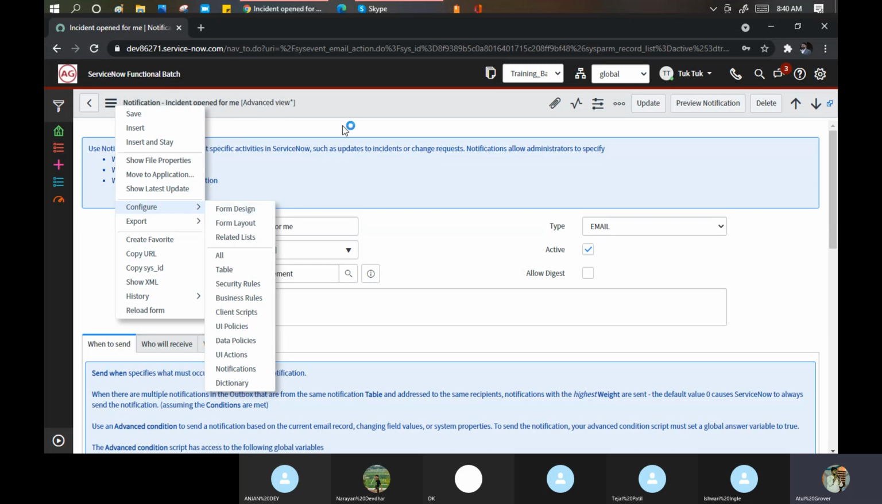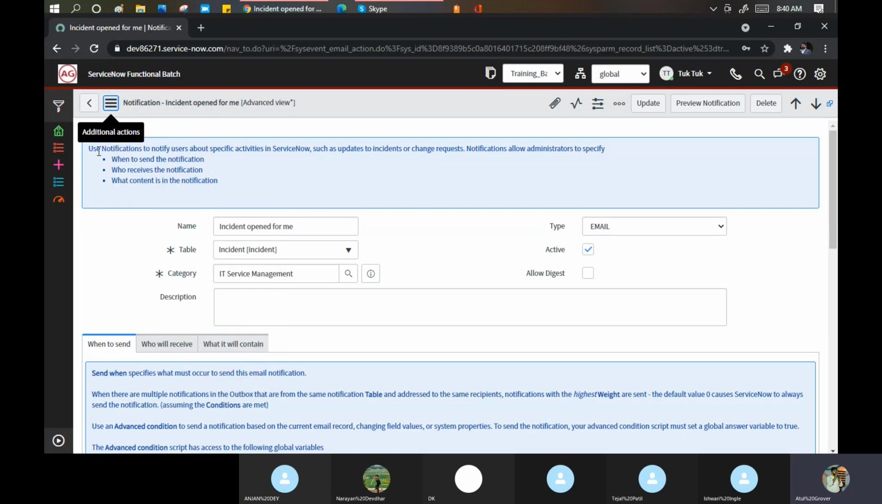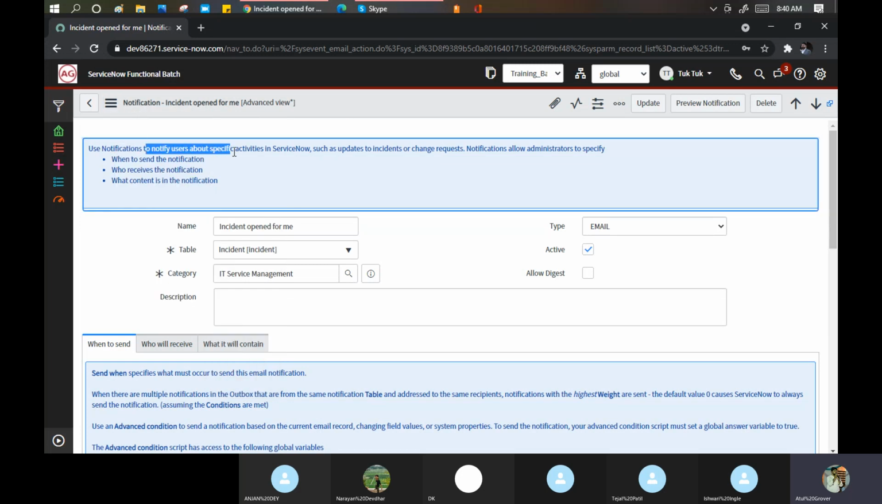Okay, advanced, that's fine. So what they say is: use notification to notify users about specific activity in ServiceNow, such as an update to an incident or change request. Notification allows the admin to specify when to send, on which condition you want to send the email, who will receive it, and what content the email will take.